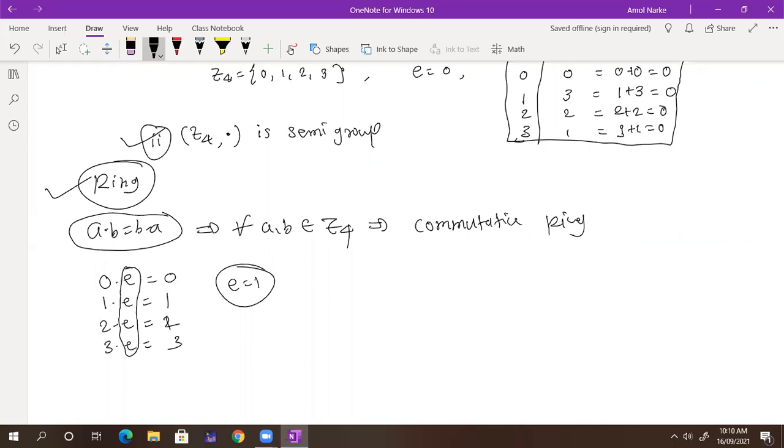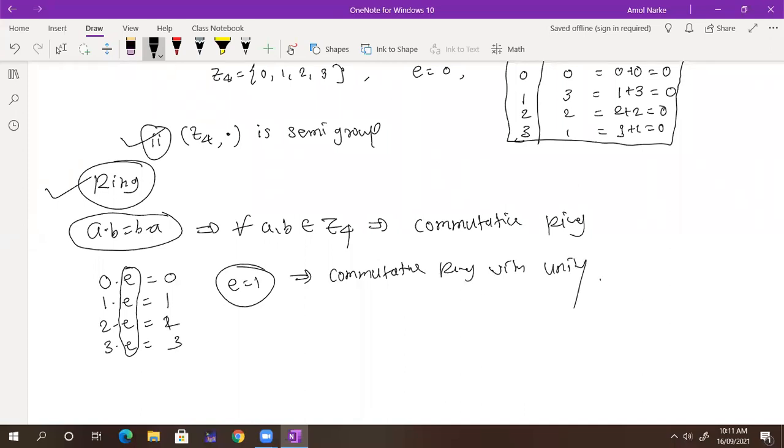Even if it is a modular product, the product is what? 0 into 1, I am getting 0. 1 into 1, I am getting 1. 2 into 1, I am getting 2. So this is the definition of unity. So E is equal to 1. So this is a commutative ring with unity.